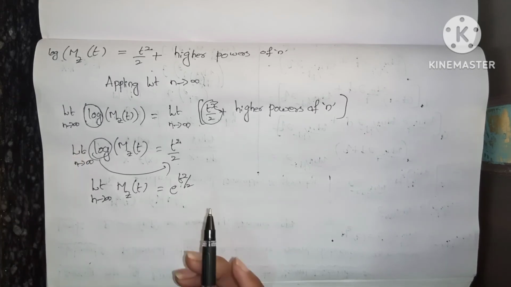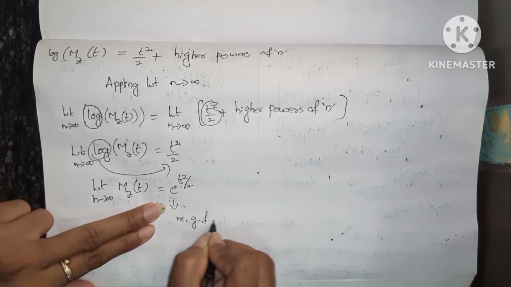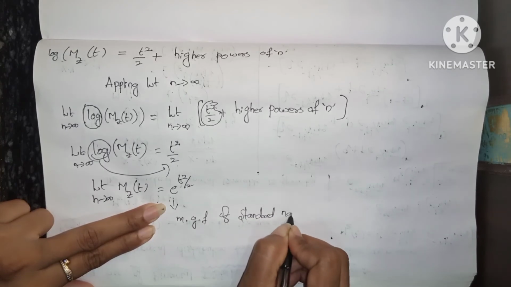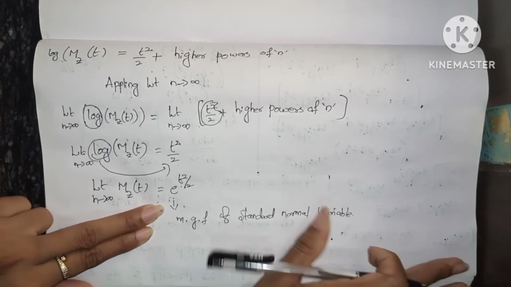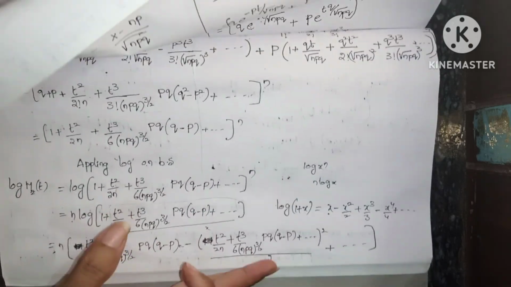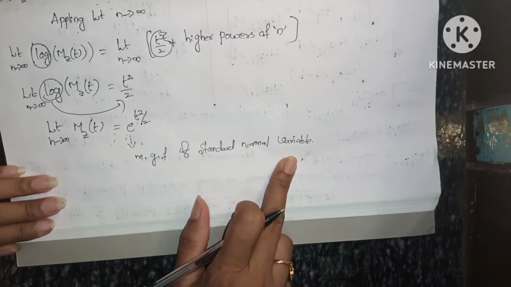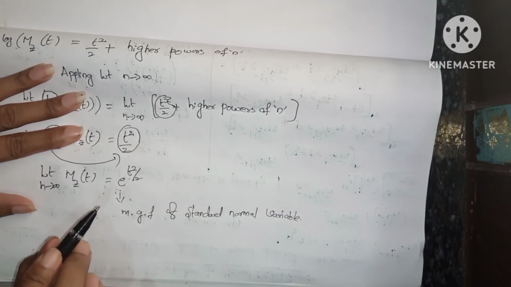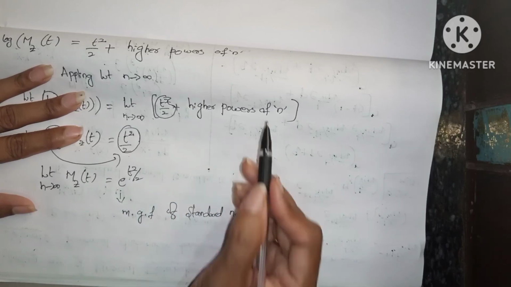This is nothing but the moment generating function of the standard normal variable. So here we have taken a standard binomial variable and we got a standard normal variable. You have to remember here t square by 2 we have to get. Other things we don't want, that's why we just simply kept here plus higher power of n.